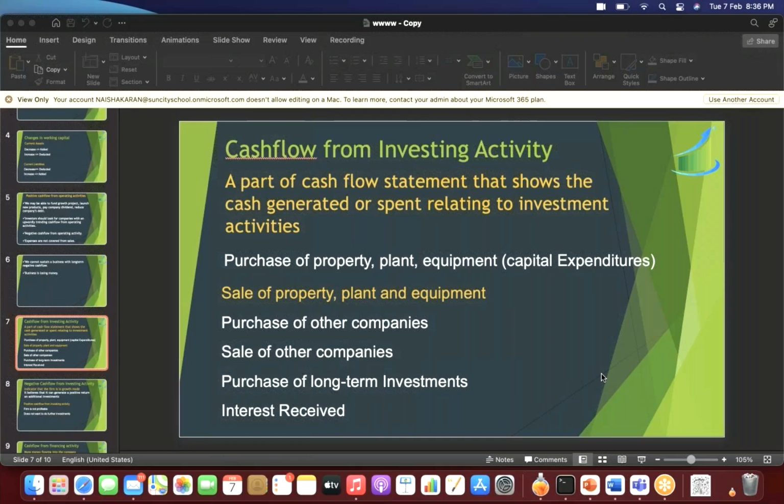Cash flow from investing activity will be positive when your inflow of cash is greater than your outflow of cash. And it is negative when your outflow of cash is greater than inflow of cash. So outflow would mean that you are buying more assets. That means you are thinking of growth.